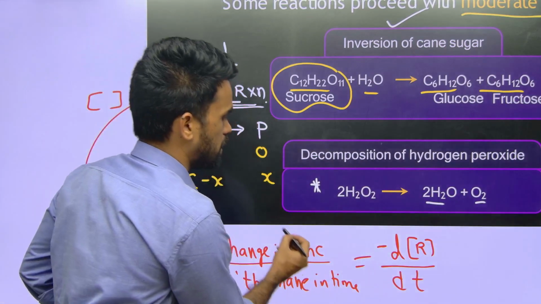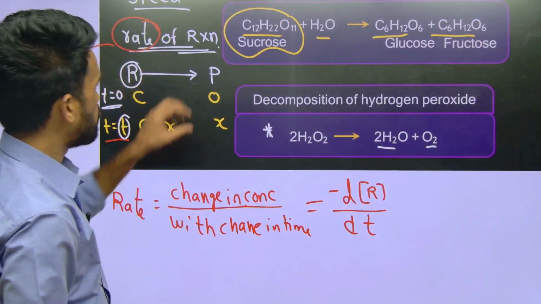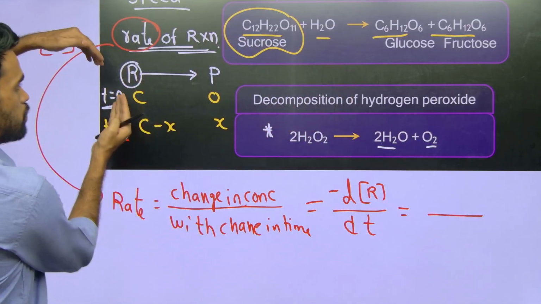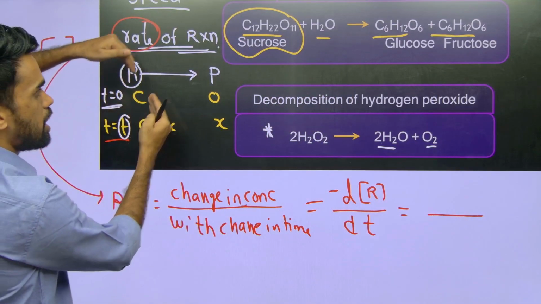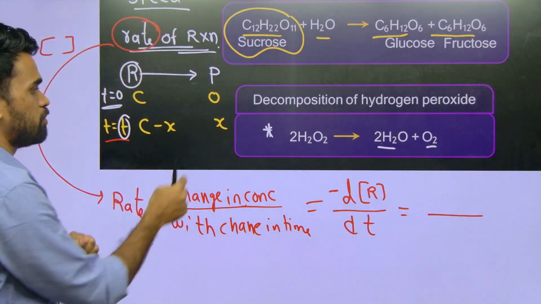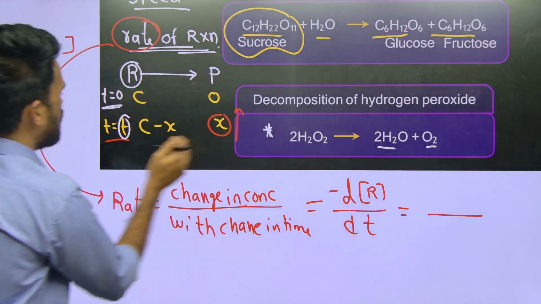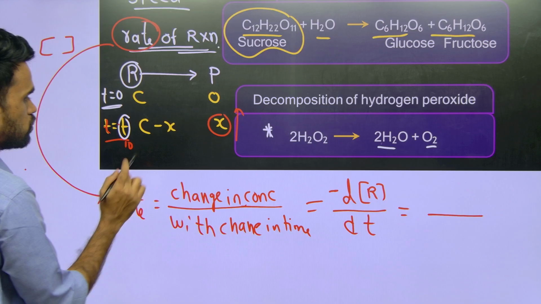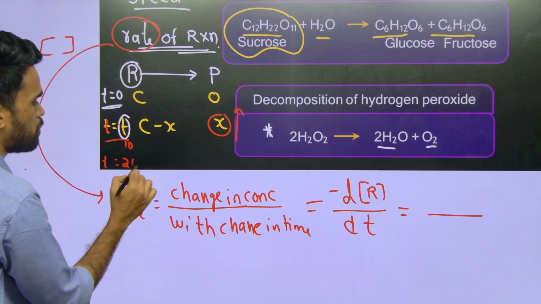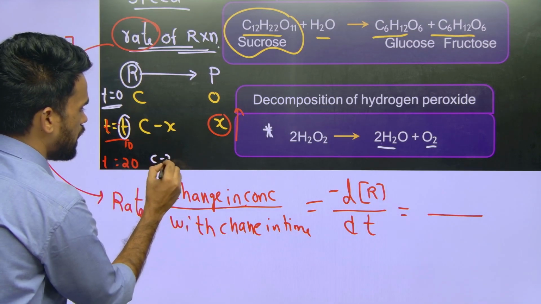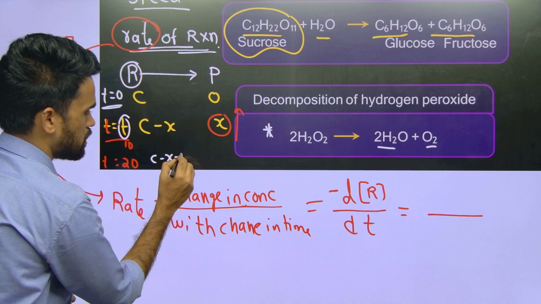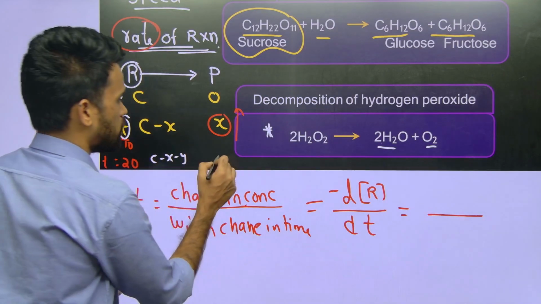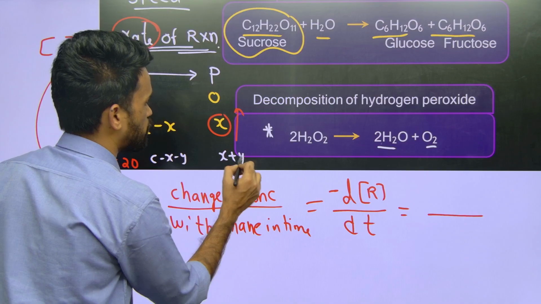Okay, after writing this, next what we have, product. So how much amount of product will be formed? See, reactant concentration is decreasing and product concentration is increasing now because product is forming. See, let us say at time t equals to some 10 seconds, this is the scenario. After 20 seconds what happens, this C minus X minus Y. So this is the amount you should remove from this C. So here X plus Y amount of product is formed.